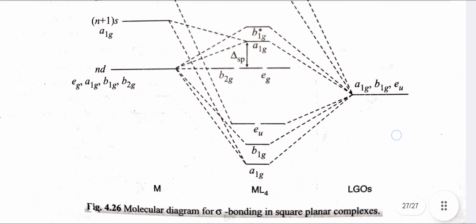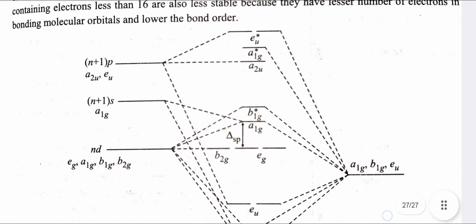This is the molecular orbital diagram for sigma bonding in square planar complexes.